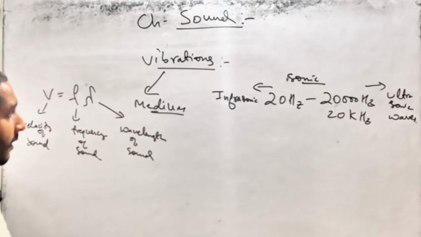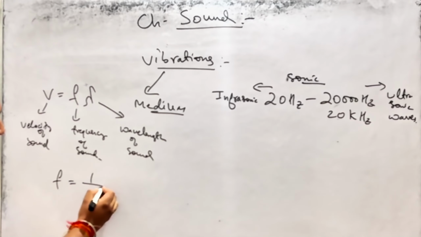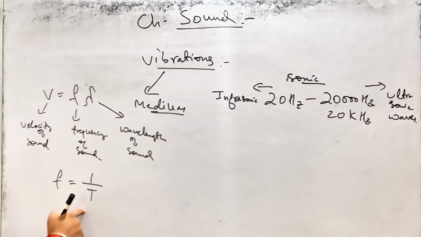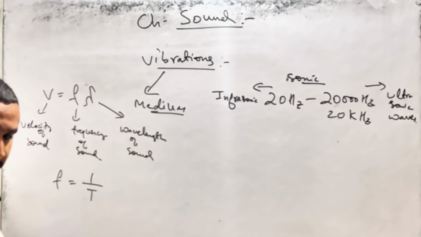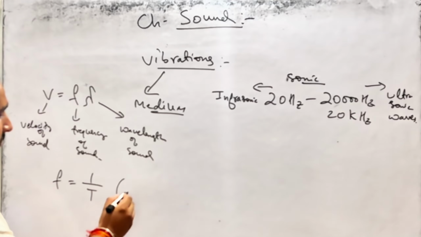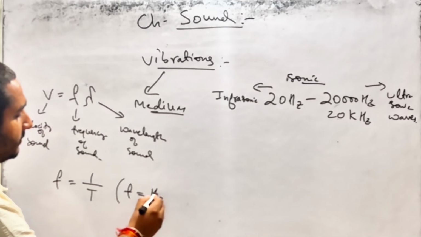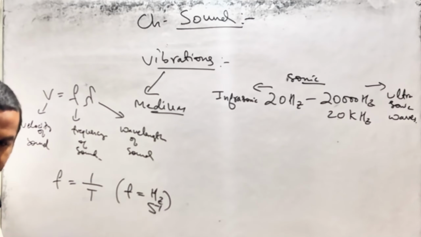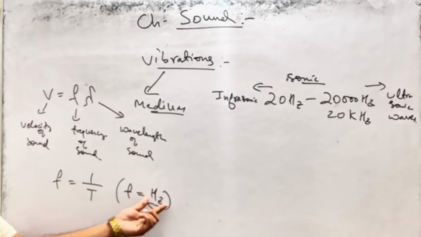Now, for frequency, I would like to tell you one more thing. Frequency is also expressed as 1 by T. T is your time period. So frequency is inversely proportional to time period. And frequency unit is hertz or second inverse. These are basic things in sound.